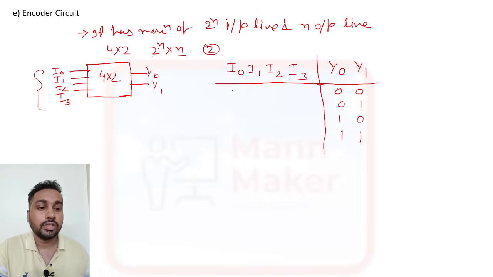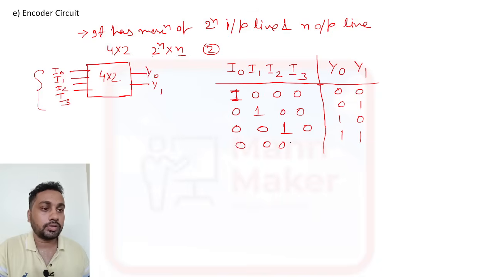Suppose I0 is high, the rest will be 0 at the time of 00. Here it will be 0 and this will be high, and here also. This is the truth table for the 4 into 2 encoder.